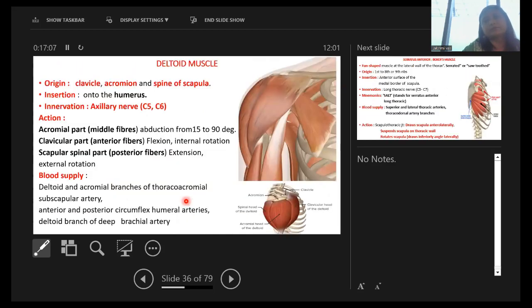dry needling. Now this is also one of the strongest muscles, the deltoid muscle, and it has origin from the clavicle, acromion, and spine of the scapula. Middle fibers do abduction from 15 degrees to 90 degrees. Anterior fibers cause flexion and internal rotation, and posterior fibers cause extension and external rotation.